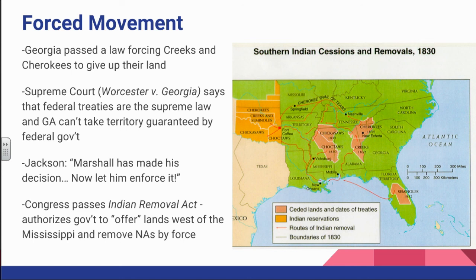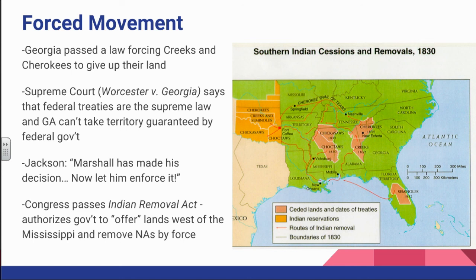If you remember, the purpose of the executive branch and one of the big problems of the Articles of Confederation was there was no one to enforce the laws. Well, it's the job of the executive branch to enforce the laws. So the only chance that this really has is if Jackson comes out and says, yes, my people down south, my people in northern South Carolina, my people in Georgia, we need to respect the rights of the Cherokees. And of course, Jackson's not going to do that.